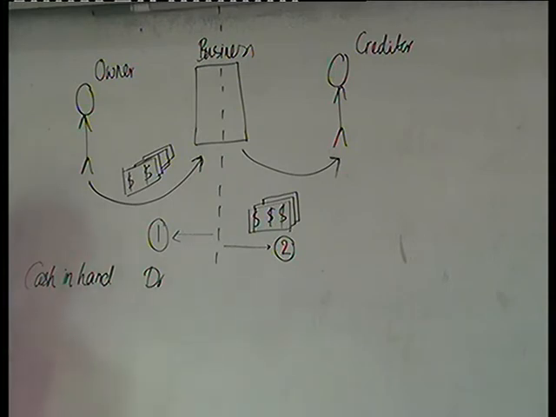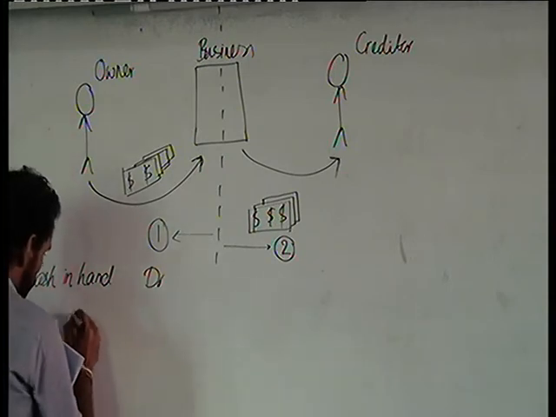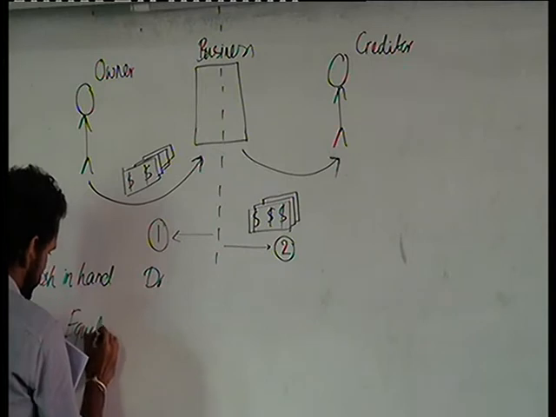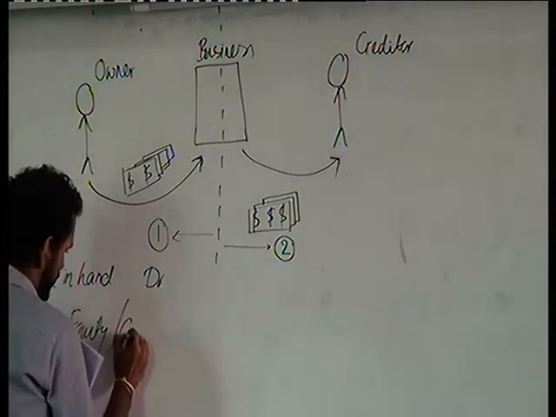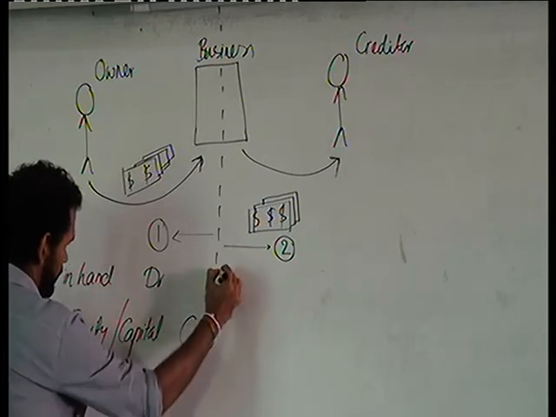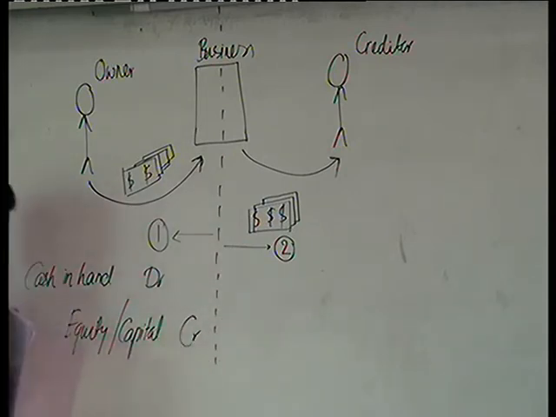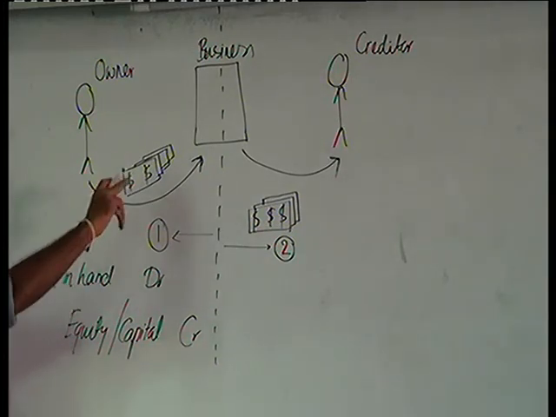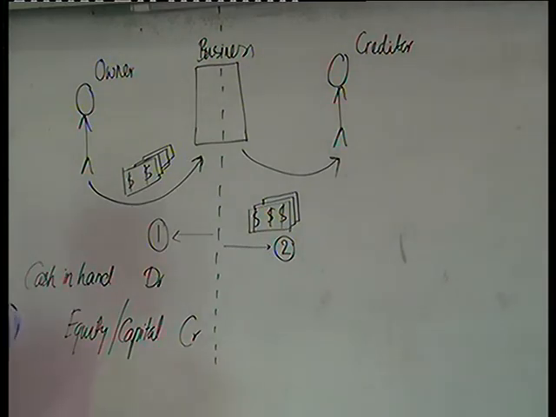What is the credit entry? Credit entry, owner's equity or capital. Owner's equity or capital is going to be credited. That is the first entry. Owner introducing capital or introducing cash to the business.